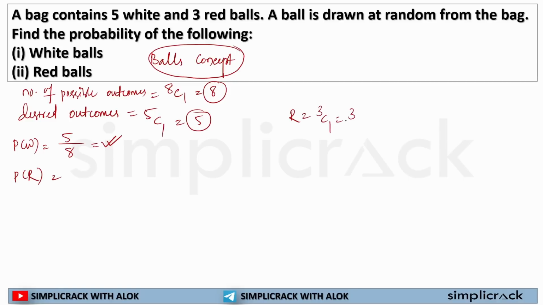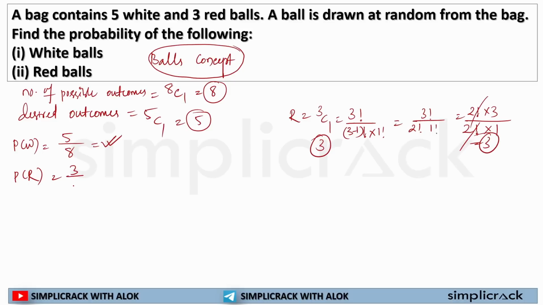For the red ball, my desired outcome is, 3 red balls are there and I'm selecting one, so it will be 3C1. It will be 3 factorial divided by 3 minus 1 factorial into 1 factorial. I know a few of you might get confused, that's why I'm solving it. 3 factorial can be written as 2 factorial into 3. 1 factorial is equal to 1. The 2 factorials cross out, so I'll get 3. So the number of desired outcomes is 3 and the total number of possible outcomes is 8. Out of 8 balls, I can select 3 red balls, right? So the probability of selecting a red ball will be 3 by 8.